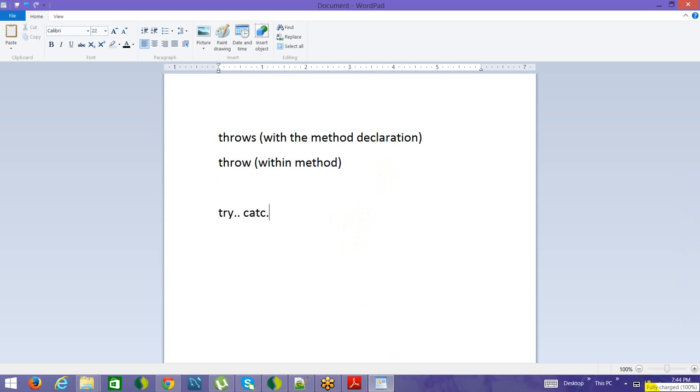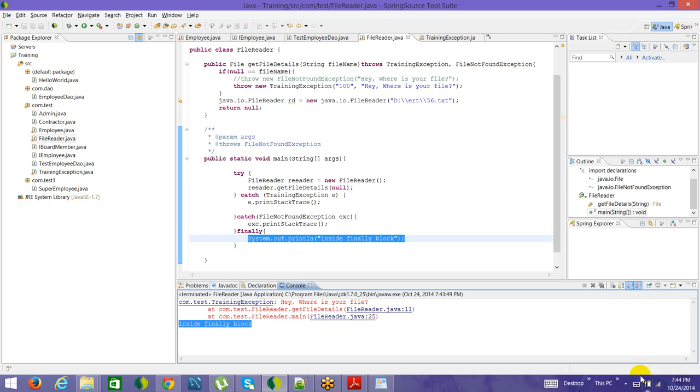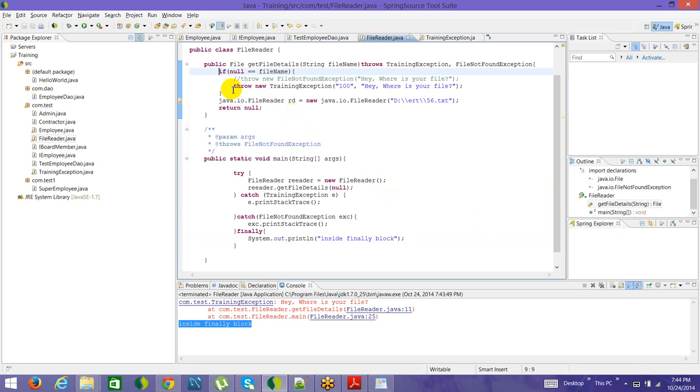So if you have a try, catch, and finally block, even if you throw from this catch block, here instead of doing this single throw, I was doing multiple throws. So anything I'm going to handle here.